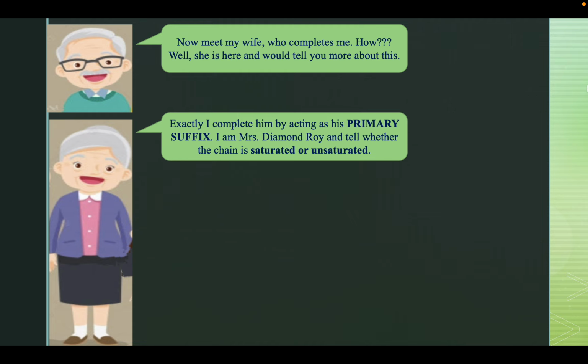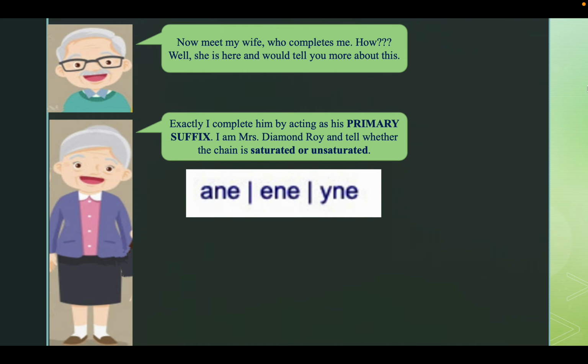Hello everyone, exactly, I complete him by acting as his primary suffix. I am Mrs. Diamond Roy and tell whether the chain is saturated or unsaturated. Suppose the chain is saturated, that is an alkane, my name becomes ane, and for unsaturated, that is alkene and alkyne, my name becomes ene and yne respectively.